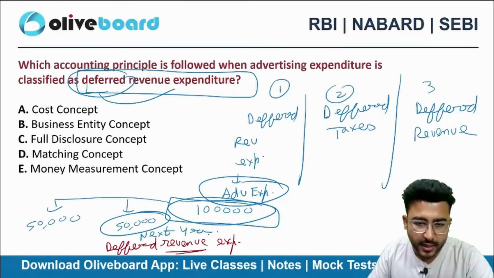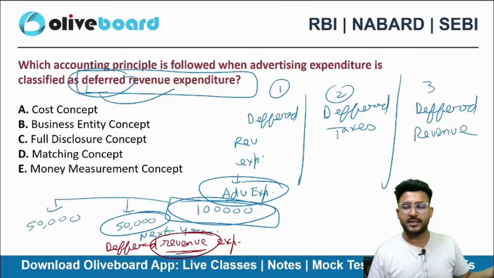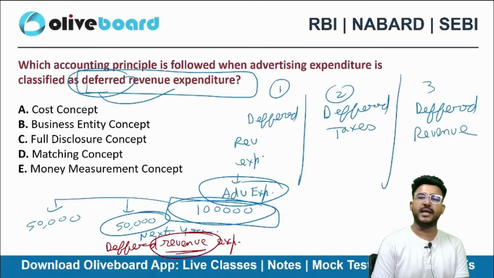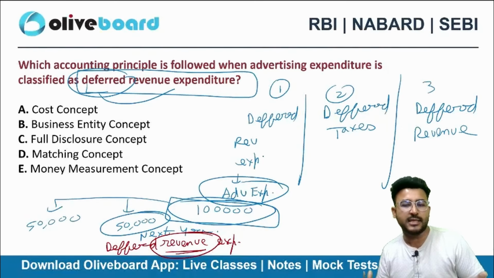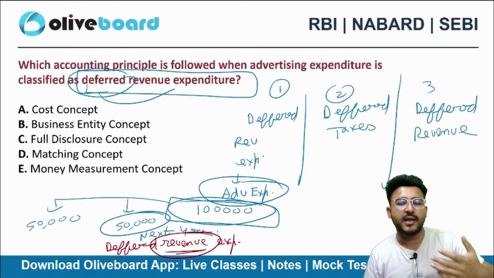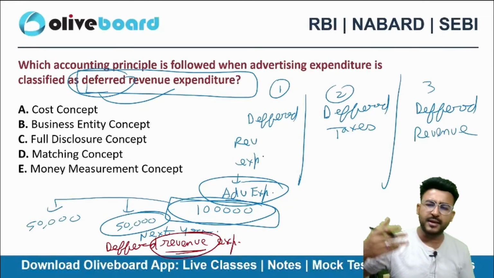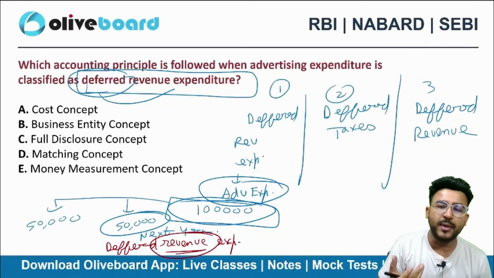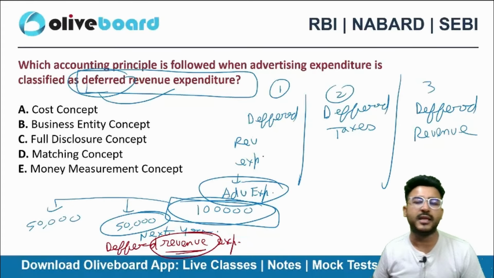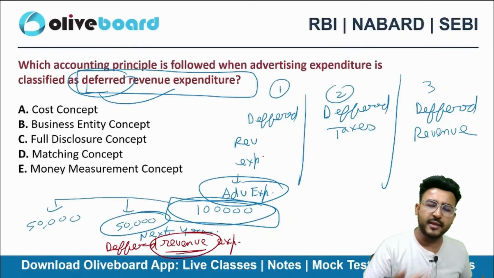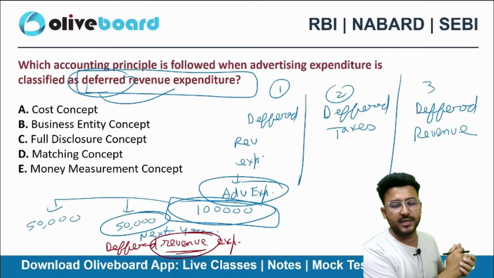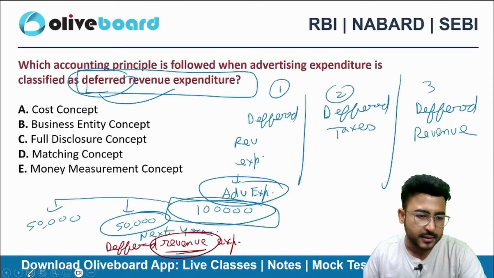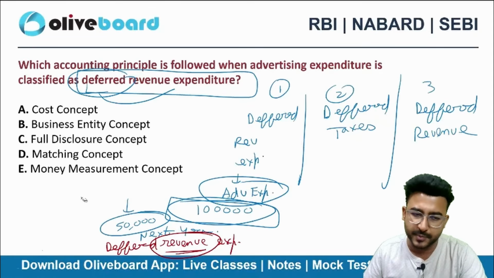But I need to clearly state that this is a kind of revenue nature element, right? This is not a capital asset. No capital asset is being created. But the nature is such that it will be better that I defer it, because actually I'm realizing benefit in more than 1 year. But the problem is it is not resulting in creation of a capital asset. Otherwise, I could have treated this expenditure as a capital expenditure, but I cannot. So that's why there is a category which is deferred revenue expenditure.